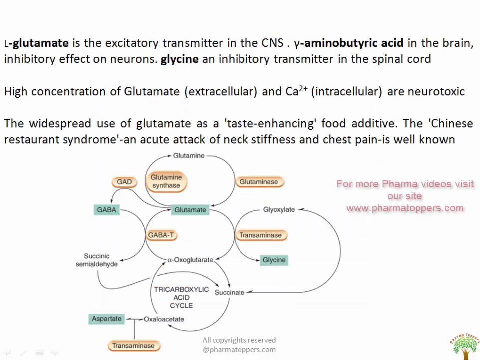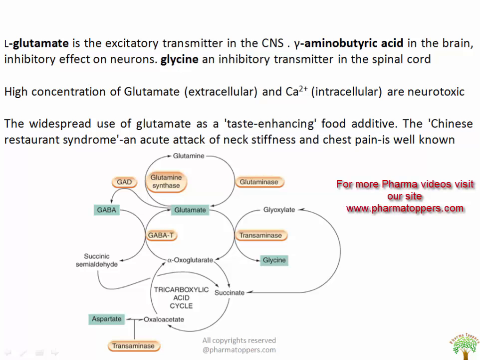So L-glutamate is considered to be an excitatory transmitter in the CNS, whereas GABA in the brain is considered to have an inhibitory effect on the neuron, and glycine is found to be an inhibitory transmitter in the spinal cord. High concentration of glutamate extracellularly and calcium intracellularly are known to be neurotoxic. So these points are to be remembered.